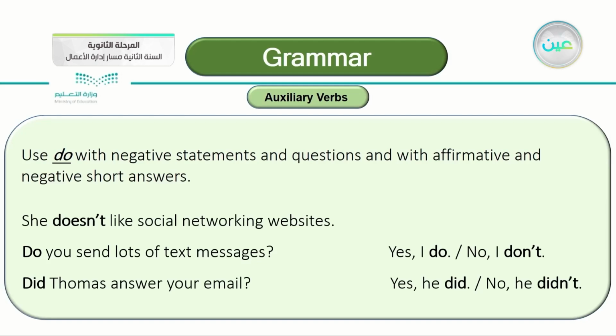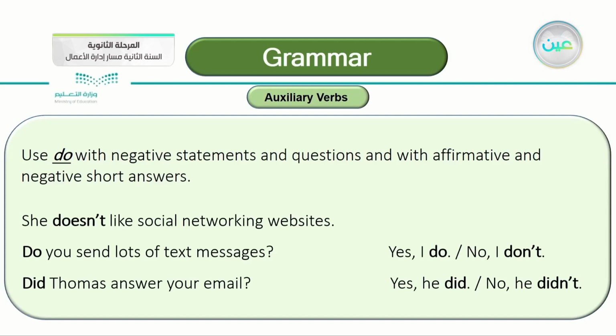The third example, did, this is past tense. Did Thomas answer your email? So this is also a yes-no question. Either you say, yes, he did, or you say, no, he didn't. So this is just like the definition said. We use do with negative statements, just like this one, and questions with affirmative and negative short answers.